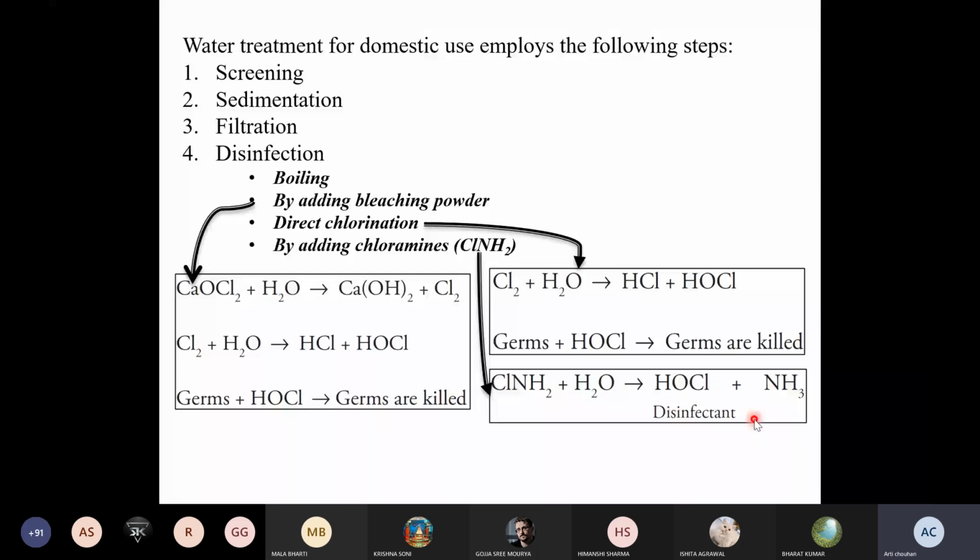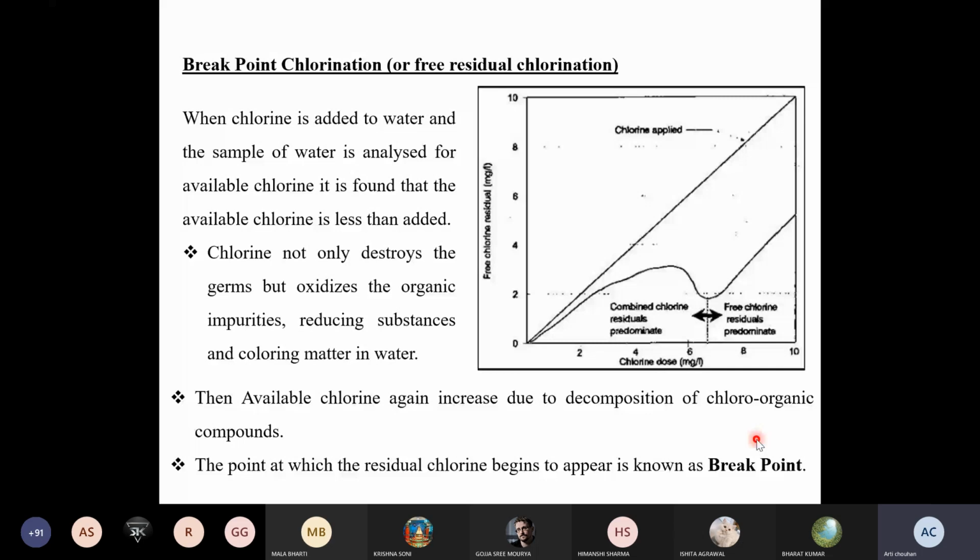Before discussing breakpoint chlorination, we must be aware of three important terms.